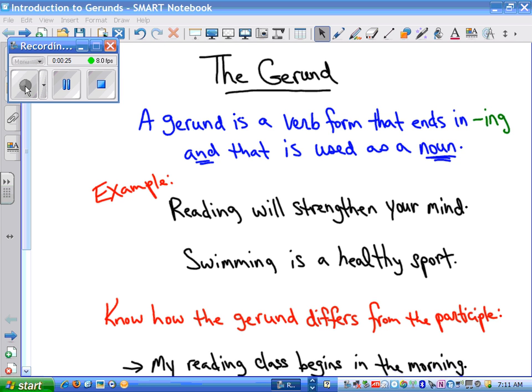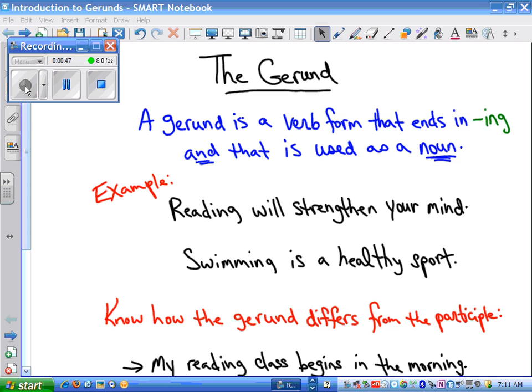So even though it's coming from a verb form, even though it's ending in ing, its purpose in the sentence is that of a noun. Okay, so a gerund is a verb form that ends in ing and that is used as a noun.